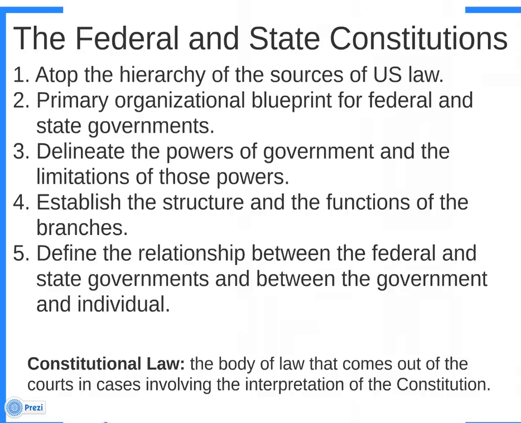Constitutions delineate the powers of the government and the limitations on those powers. They also establish the structure and the function of each of the branches, executive, legislative, and judicial, and define the relationship between the federal and state governments and between the government and the individual. The body of law that comes out of the courts in cases involving constitutional interpretation is known as constitutional law.